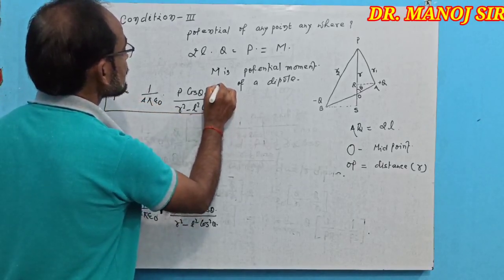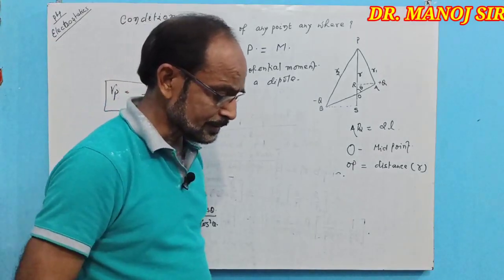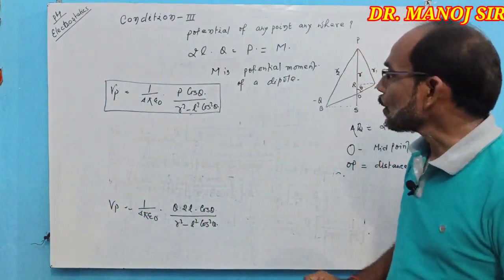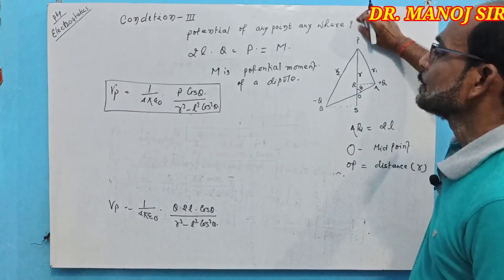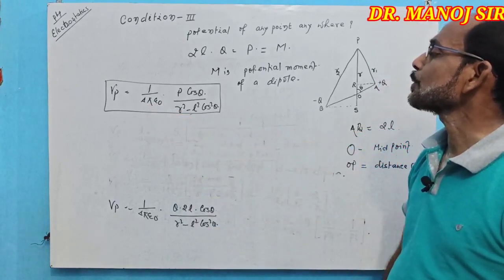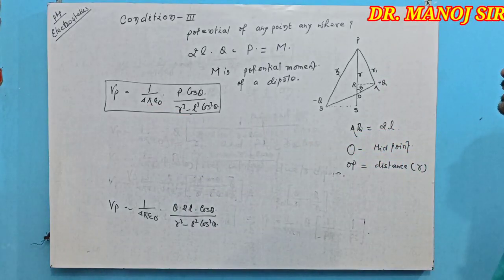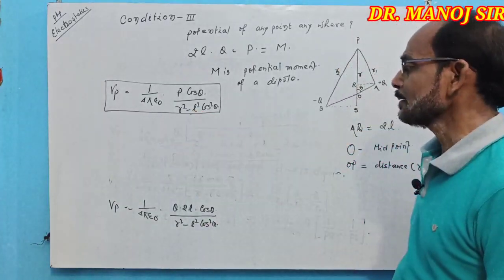That is the resultant of potential of any point anywhere on the dipole. Vp equal to 1 by 4 pi epsilon naught P cos theta upon R square minus L square cos square theta.